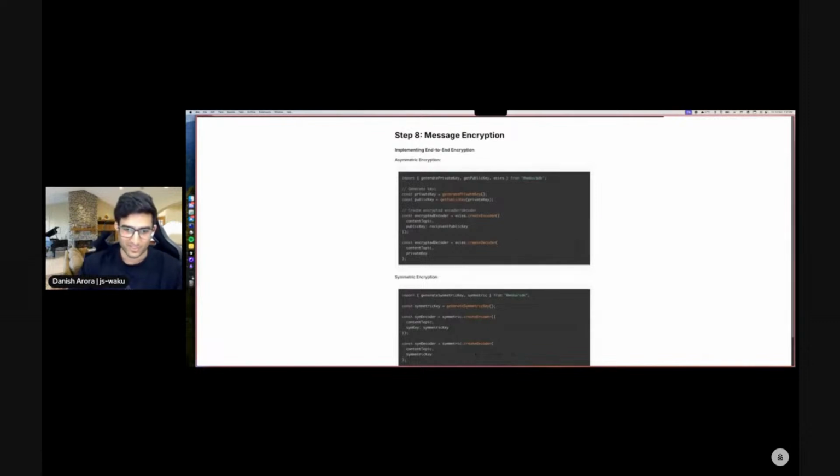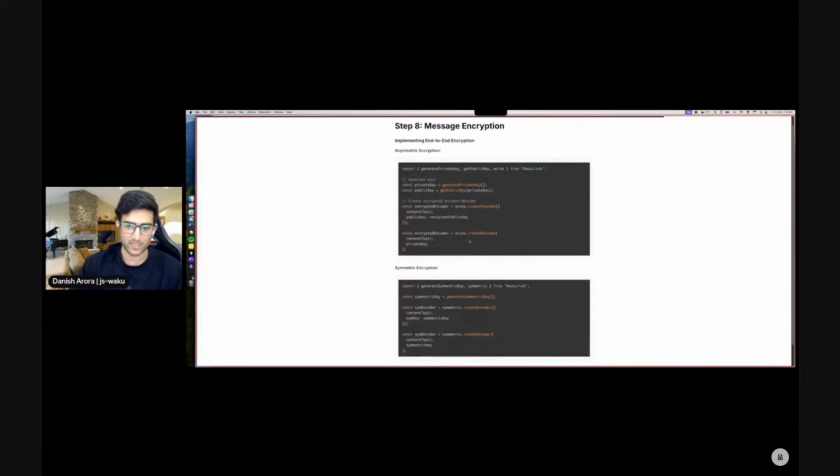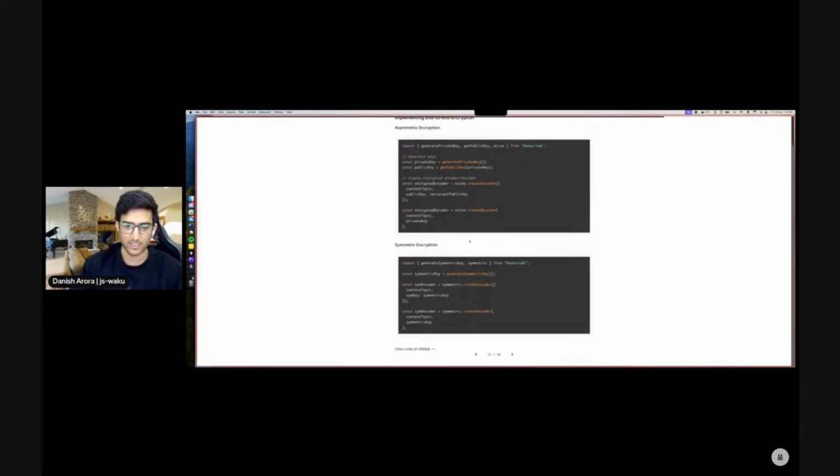Moving forward, encryption. Privacy is a core feature of many decentralized apps. We offer two types of encryption: asymmetric, using a public and private key pair using ECIES, and symmetric, shared key based encryption. Asymmetric is great for direct messages between known users. Symmetric works well for group chats where everyone perhaps has the same key.